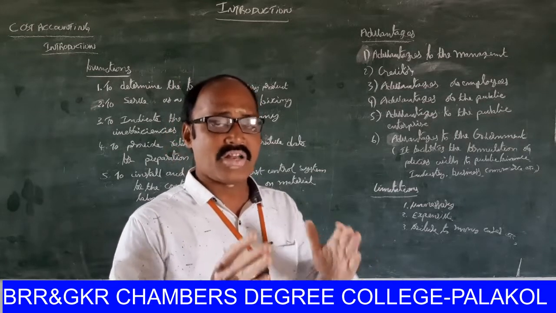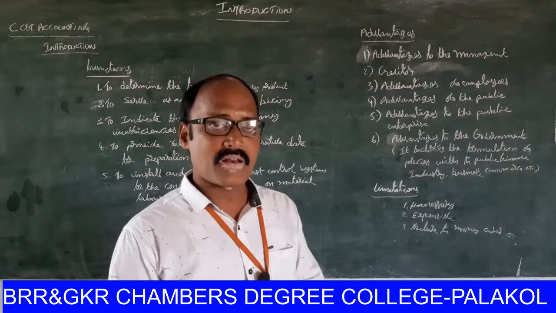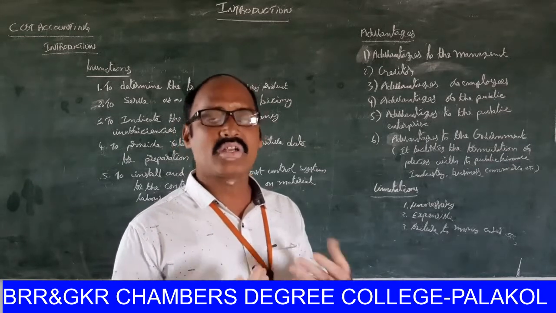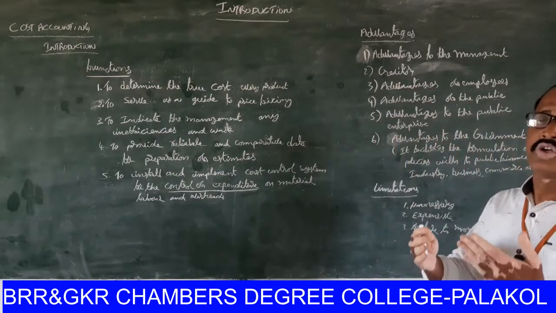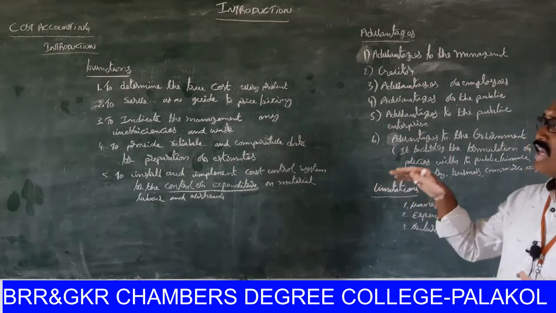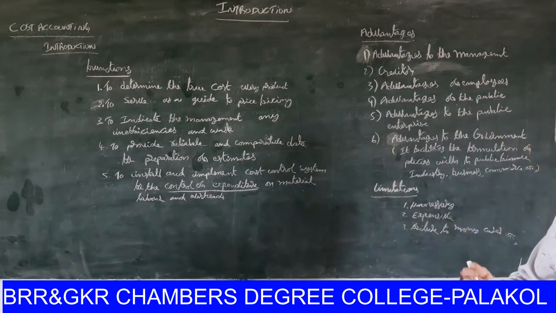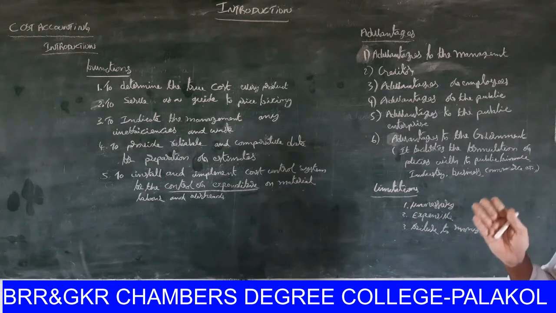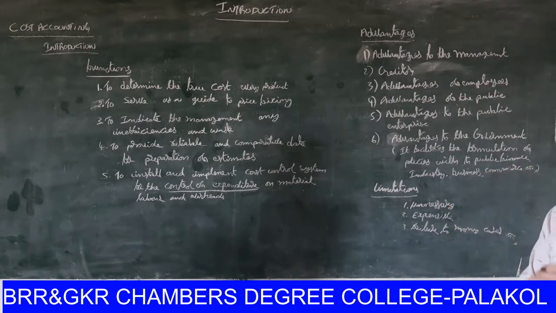Next, the cost accountancy provides information to the managers for making tenders and quotations. Next one, it provides information to the managers to indicate any inefficiencies and wastage. Next, it provides information to the managers for controlling of materials, for controlling of labor expenditure, for controlling of overhead expenditures.